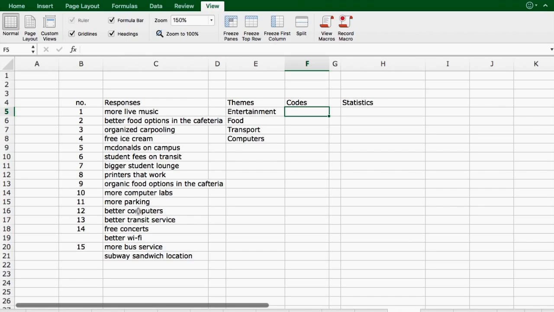The next step then is to assign a code to each of those themes. So let's keep it simple: E for entertainment, F for food, T for transport, C for computers.